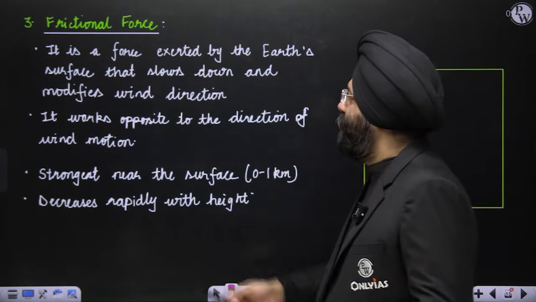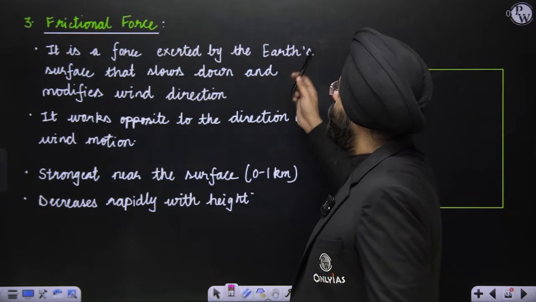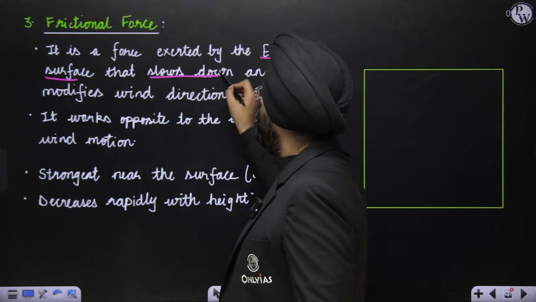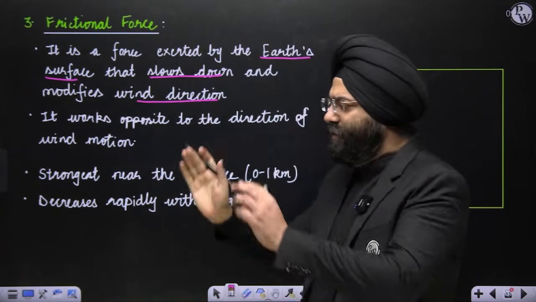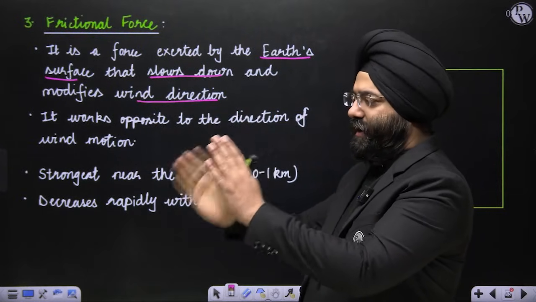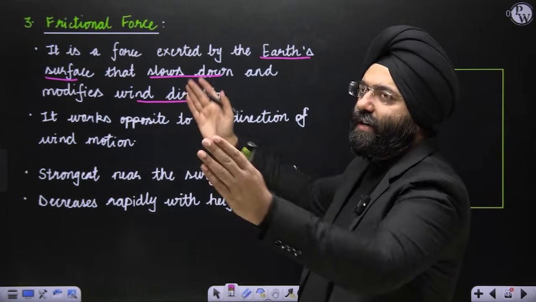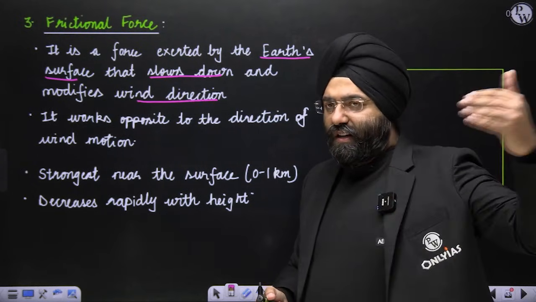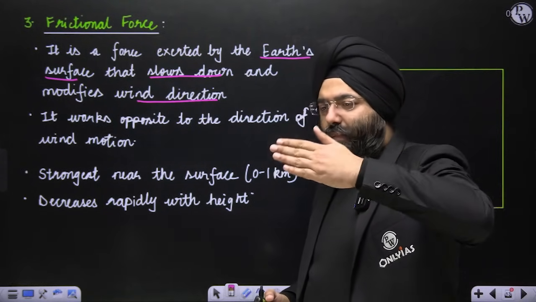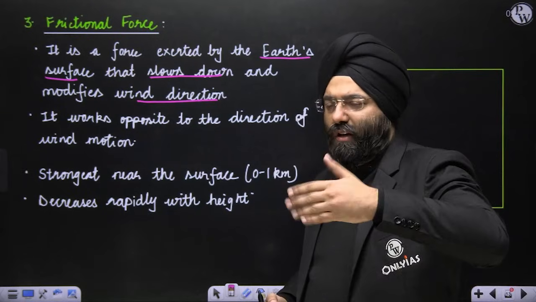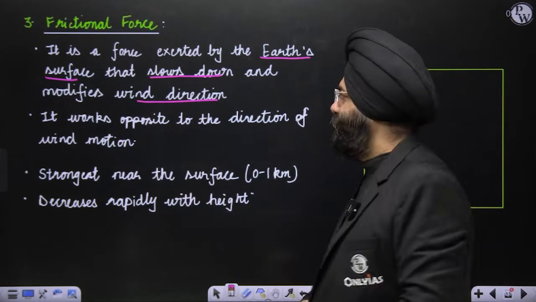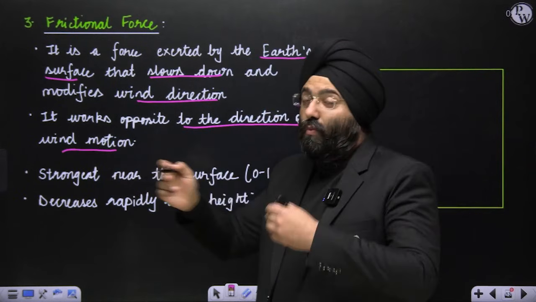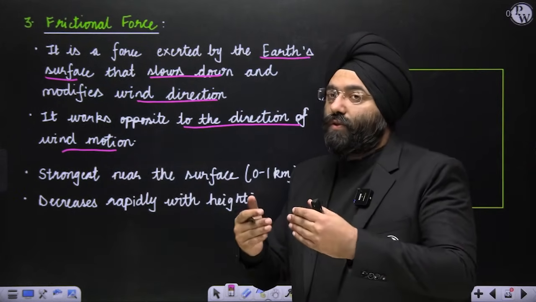So see here, the force exerted by the Earth's surface slows down and modifies the wind direction. Obviously, supposing there's a building here, or the wind is coming, it's going to hit, it's going to deflect. In case of the Himalayas also, the moment any mountain barrier comes, the wind is going to get deflected to either direction. It works opposite to the direction of the wind motion, obviously, because it is a resistance force.